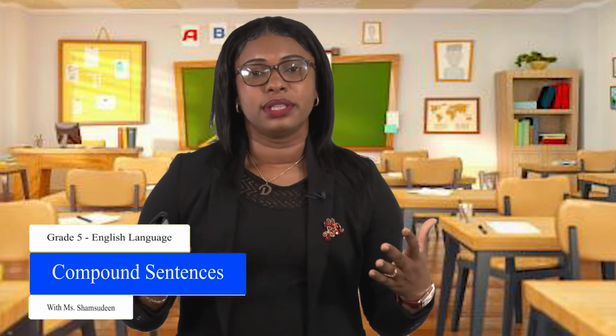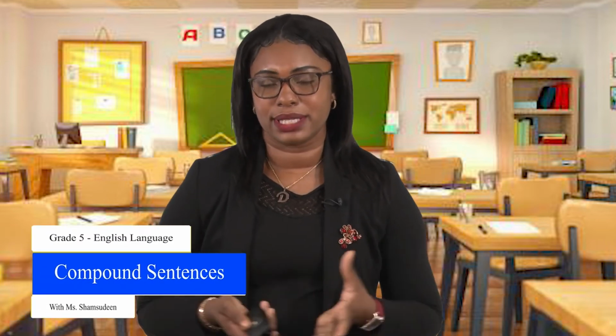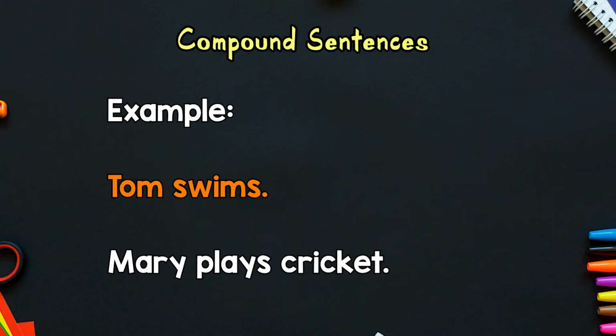Now, this is just a simple map to show you how a compound sentence is formed. In the first clause, you must have a subject and a predicate, and in the second as well. And then you use your coordinating conjunction. Now let's look at another example of a compound sentence.